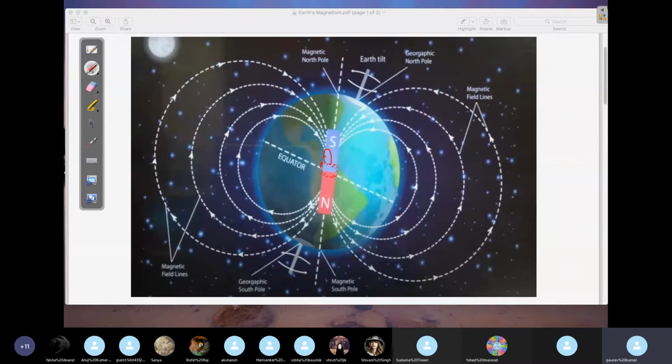If you're standing on the Earth's surface somewhere here, let's say, and if you take a compass, the needle of the compass will always align in a particular direction. Why? The reason is these field lines. The needle of the compass will always get aligned along the direction of this magnetic field, whatever you have here.